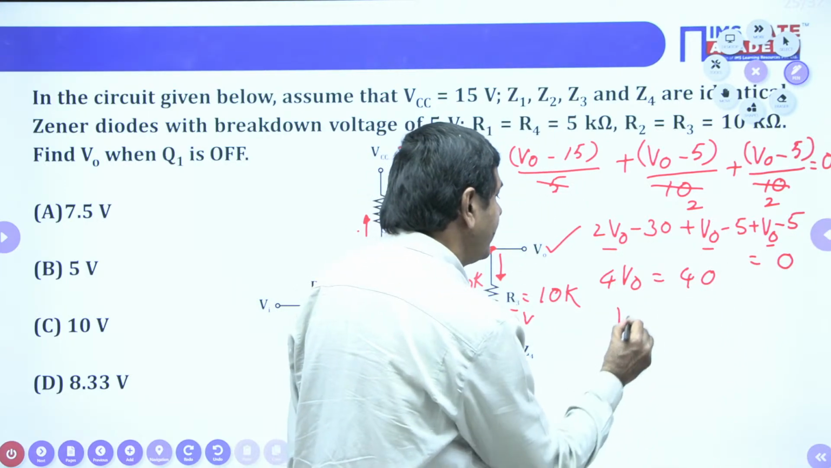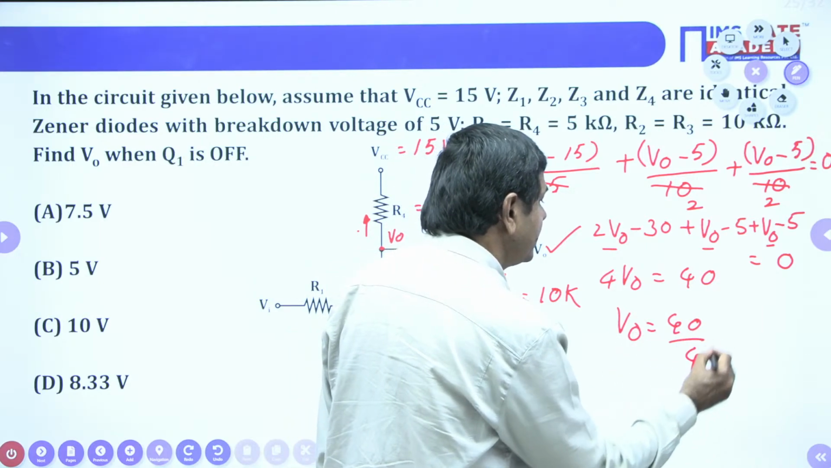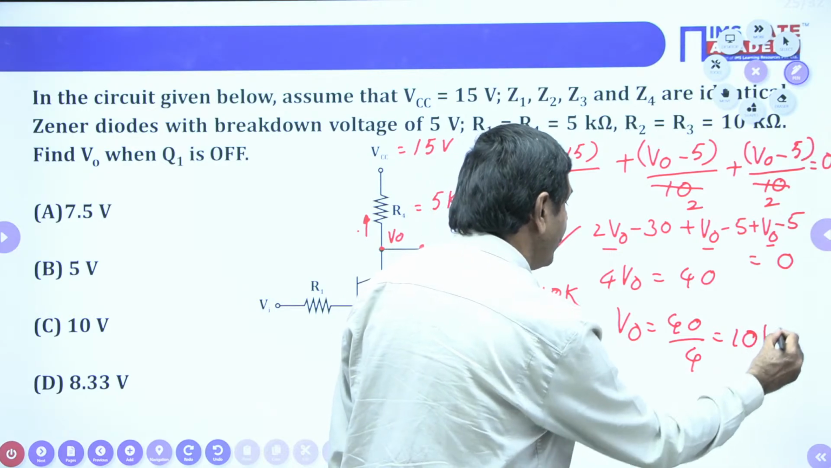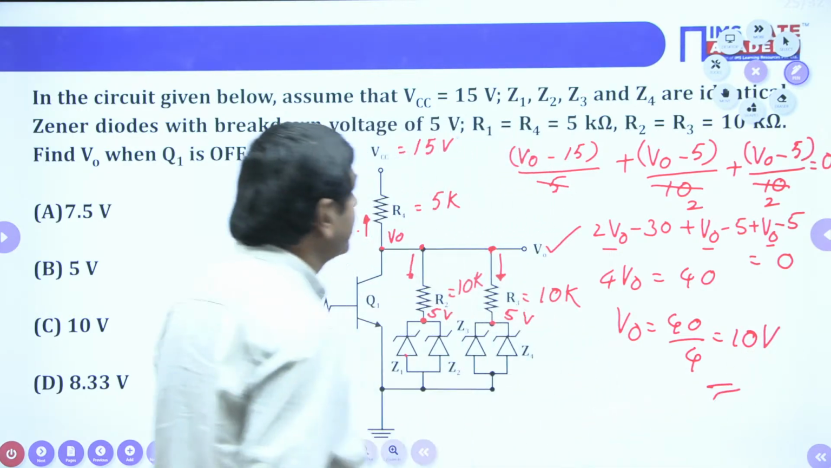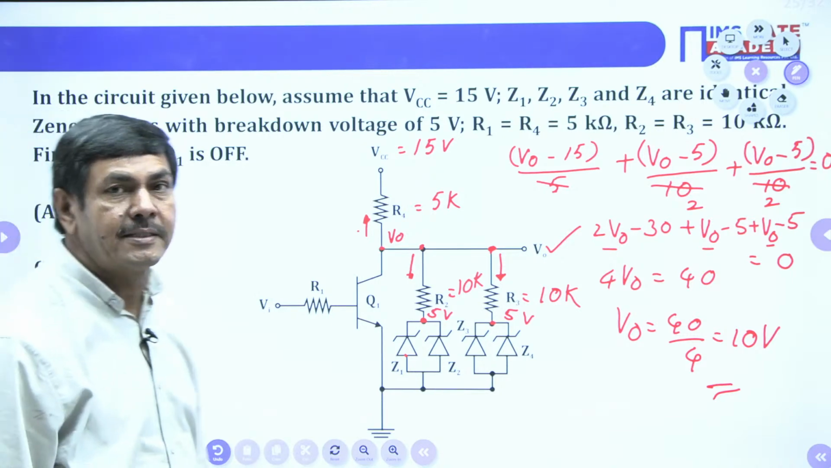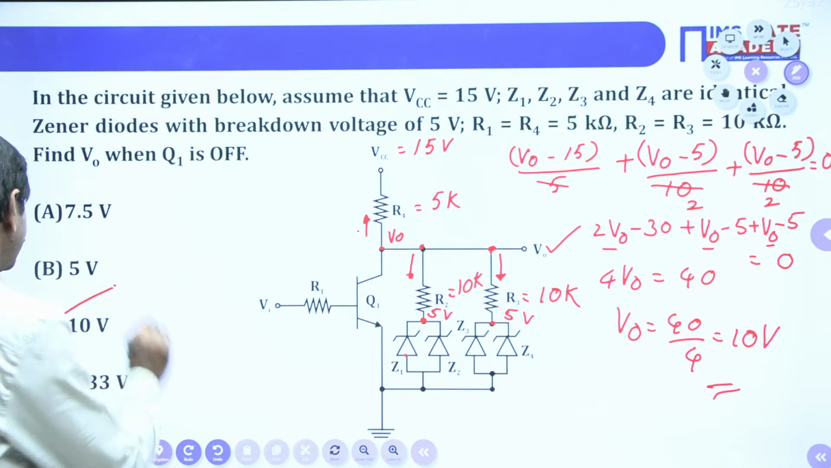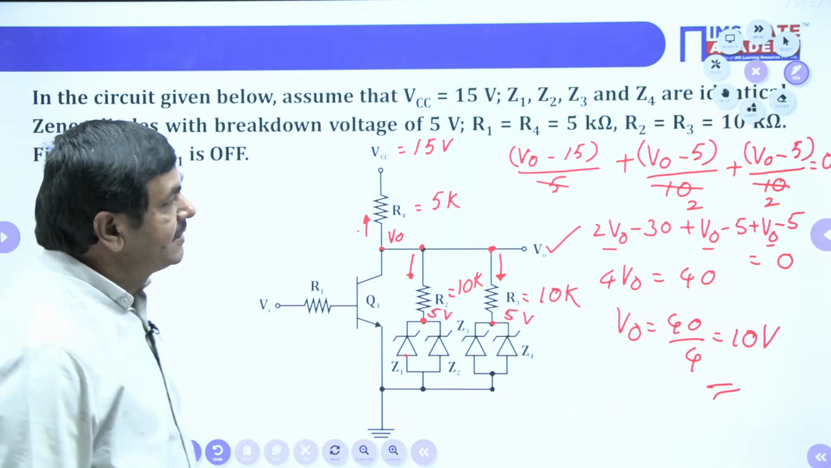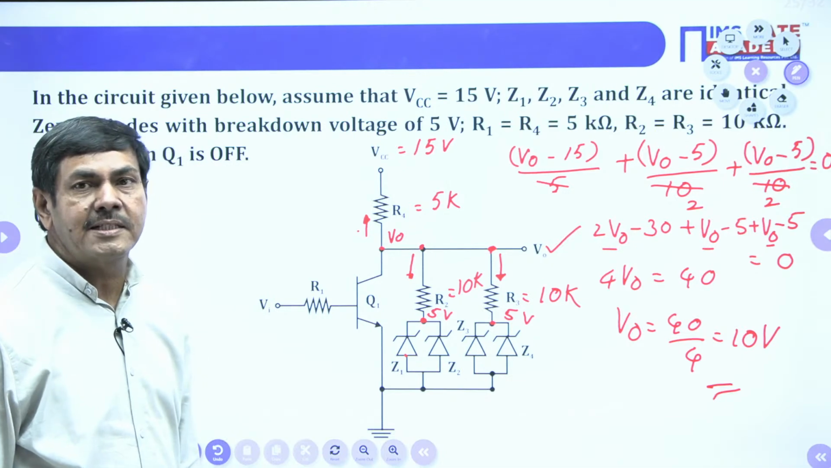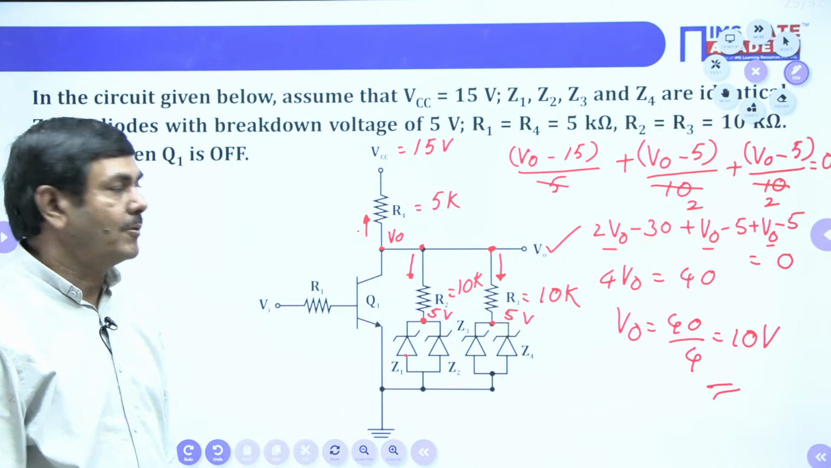So finally, V naught equals how much voltage? 40 by 4 is 10 volts. So V naught equals 10 volts. Are options given here? Yes, given. Which option is correct? Option C is correct. This option is right, 10 volts only. Just by applying nodal analysis, we calculated V naught from the given problem.